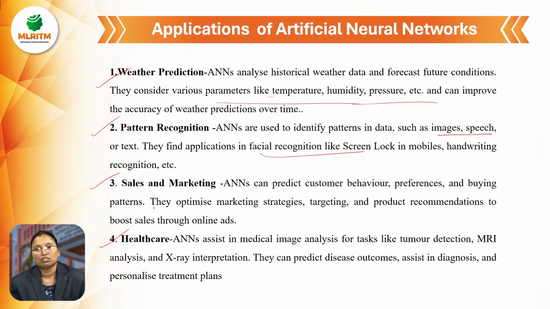And handwriting also. If a handwriting is there, whether the same person wrote it or different persons wrote it, we can easily identify. If it is the same person, automatically it will give the correct output. If it is not the same, it will give some errors. So handwriting recognition also. Like a screen lock in mobiles: if a thumb fingerprint is used, from the biometric point of view, and it is the same person with the same fingerprint, the mobile lock opens automatically. If it is not the same, it doesn't open. So this is the pattern recognition point of view.